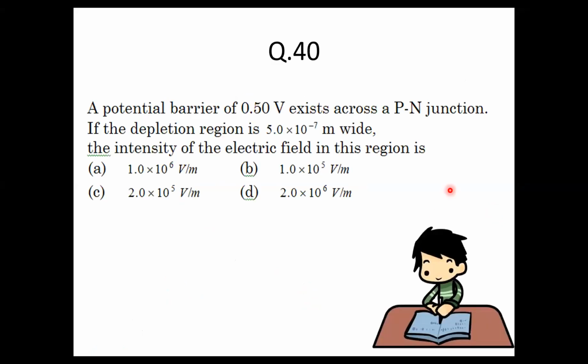A potential barrier of 0.5 volt exists across a PN junction. If the depletion region is 5 × 10^-7 meters wide, then what is the intensity of the electric field in this region?